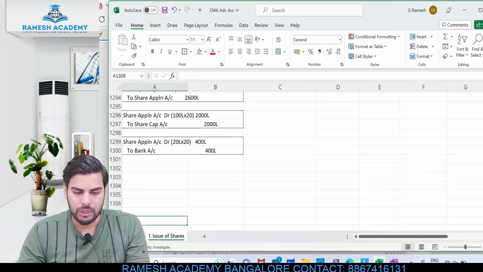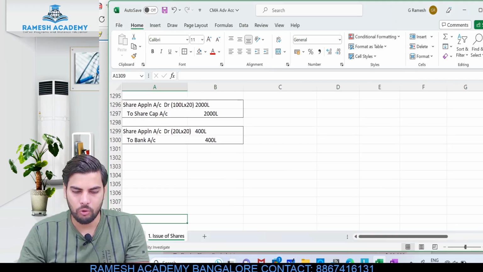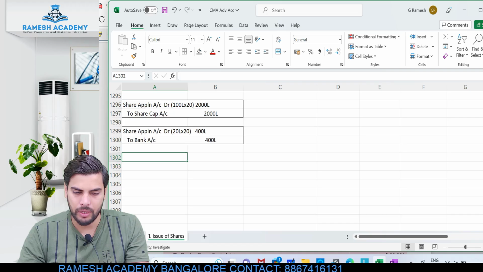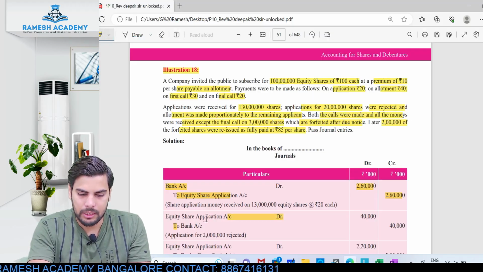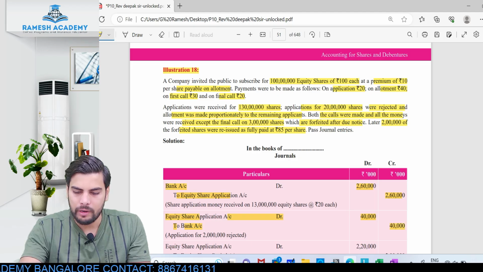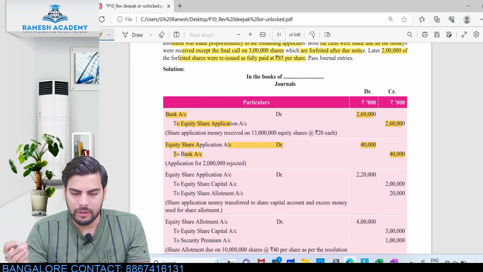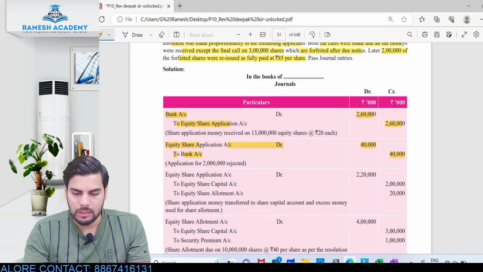Clear? So share application account debit to bank account 400 lakh. This would be the entry. And then when it comes to the next thing, look at this: share application account debit to bank account 400 lakh. And after this, this part we have already done.